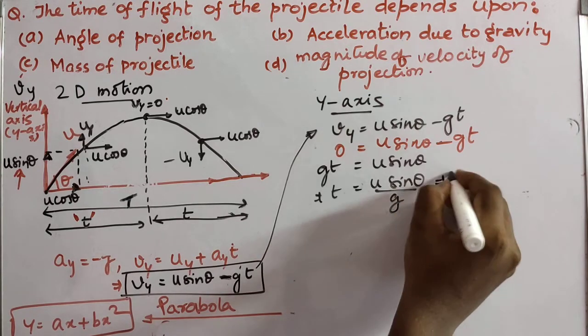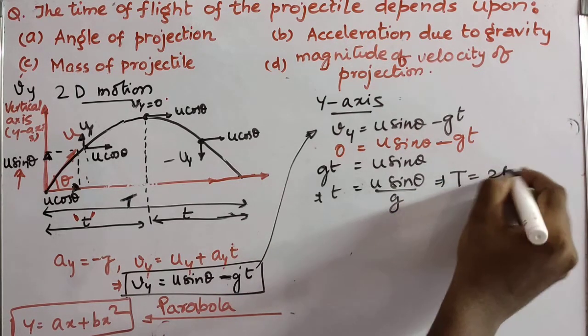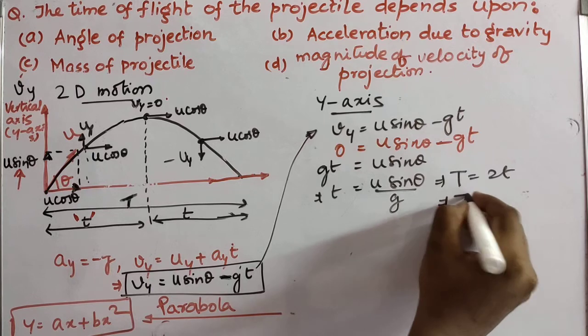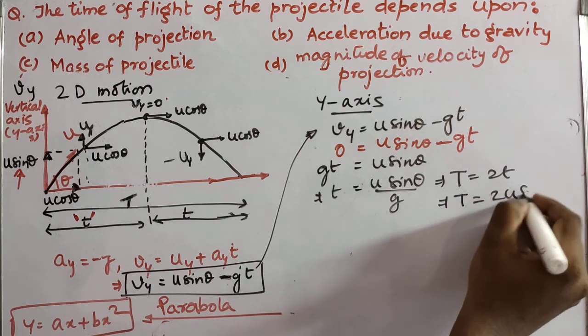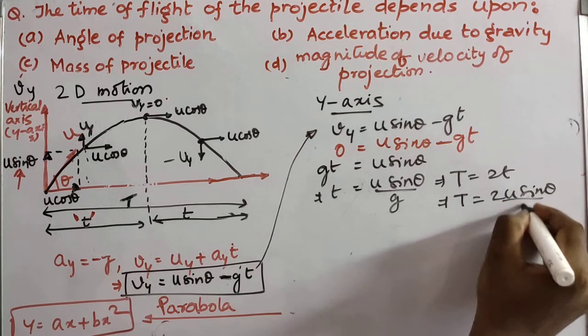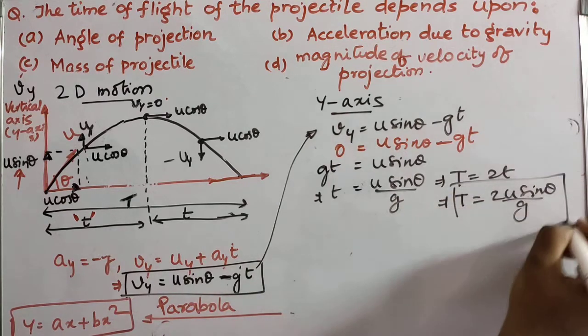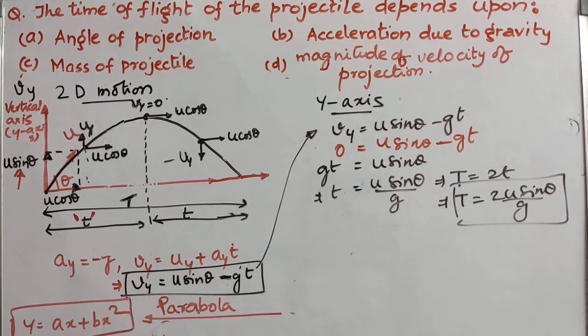So if I want the total time of flight, what should I do? I should multiply it by 2. So T is equal to 2u sin theta by g. I hope this is clear. This derivation itself is enough to understand the factors on which the time of flight depends. But I'll give another derivation for the time of flight.